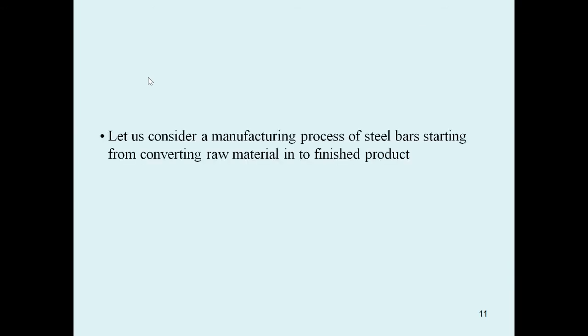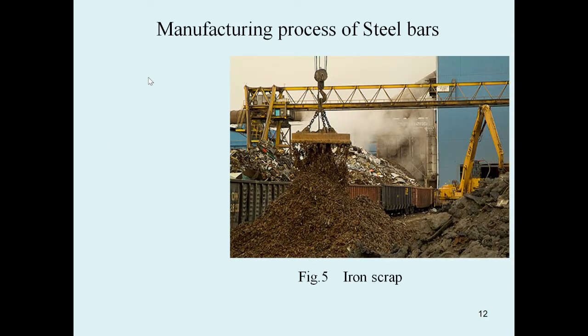Okay, we can see. So let us consider the manufacturing process of steel bars. How are we preparing the steel bars? Starting from converting raw material into a finished product, we can see here the iron ore scrap. From the iron ore scrap, we are preparing steel bars.